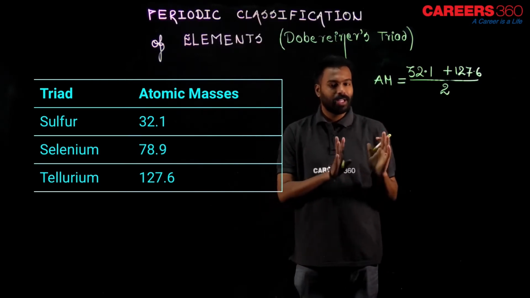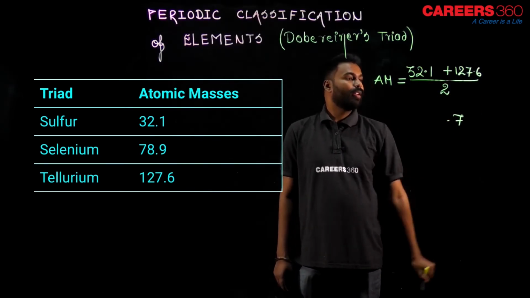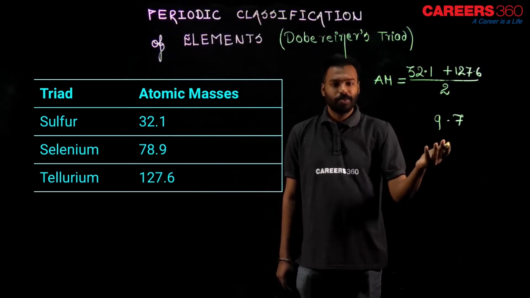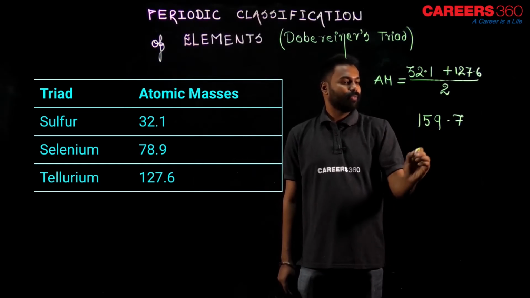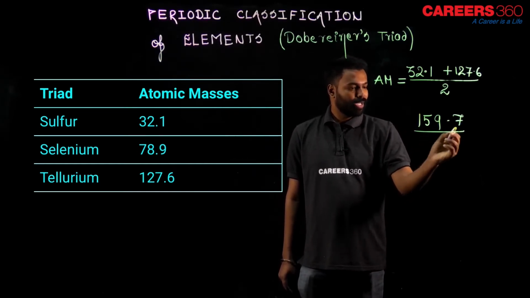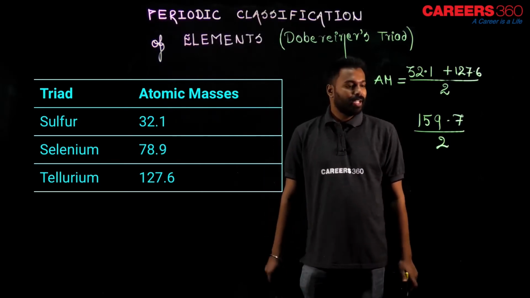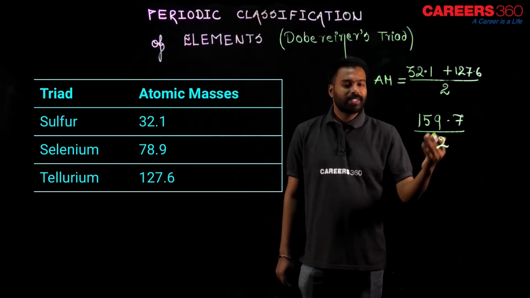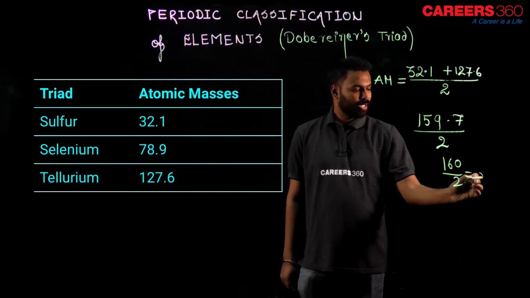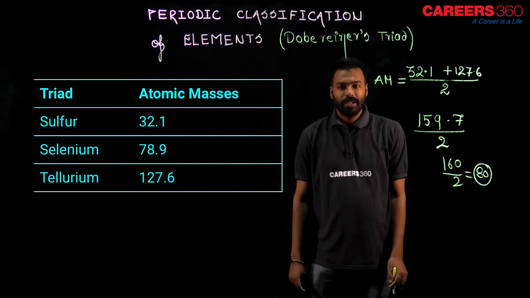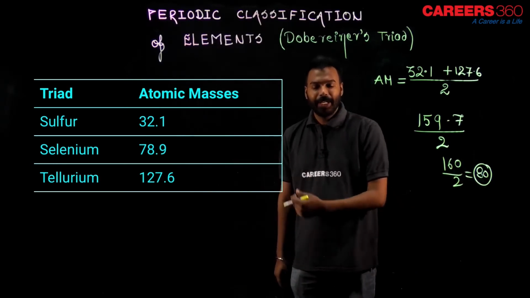Okay, if you don't know, now you know. Now, adding: 32.1 plus 127.6 gives 159.7. Now, 159.7 by 2. So, approximately we can consider 159.7 as 160. So, 160 by 2 is what? 80, yes or no? Now, you can check, the selenium atomic mass is nearly 80, which is 78.9 there.